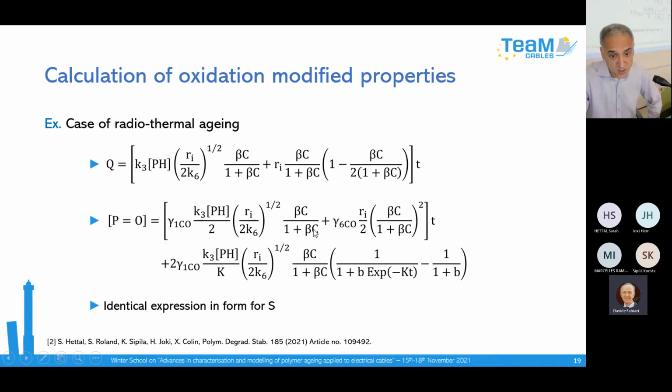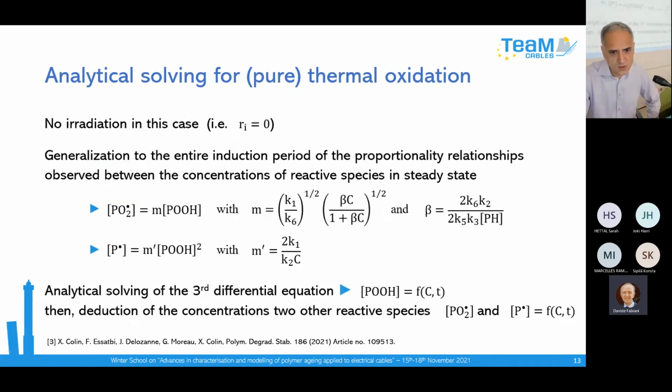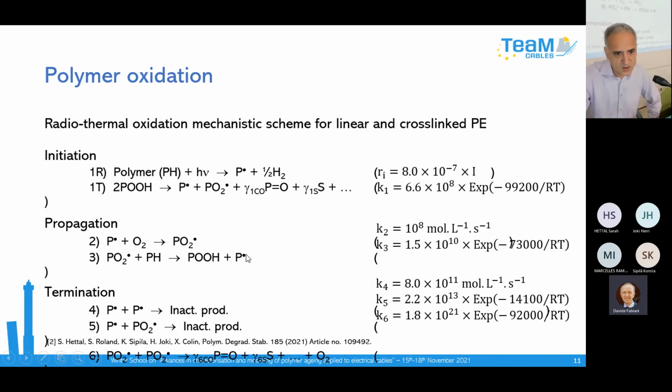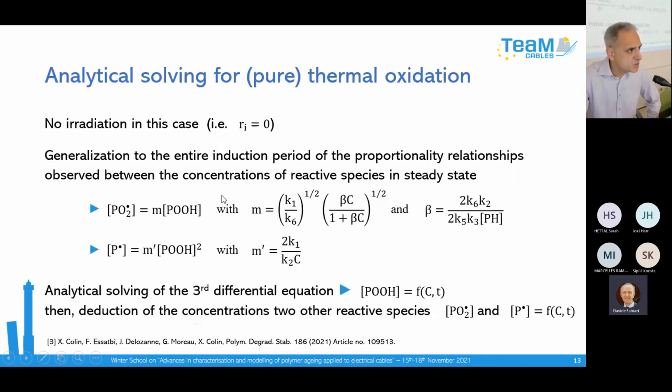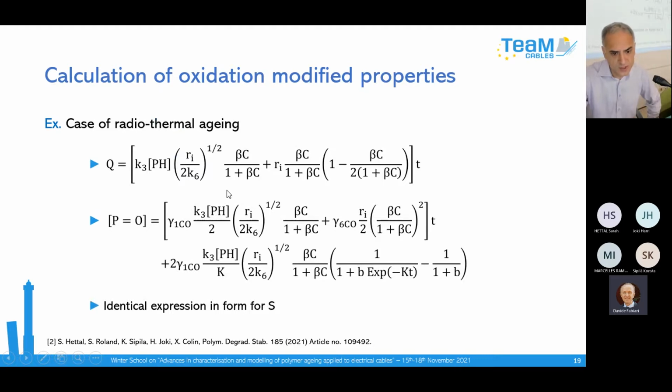In the case of carbonyl species also. And in the case of chain scissions, we have practically the same equation. You have just to change the yield, because a chain scission occurs when we have a carbonyl, but we have just a difference in the yield. So we have the same equation, you have just to replace the yield.